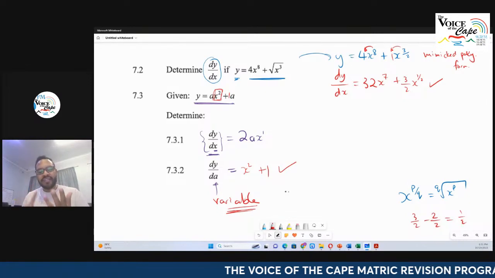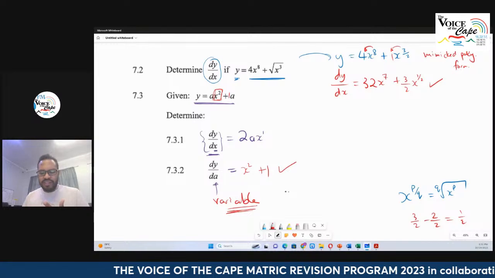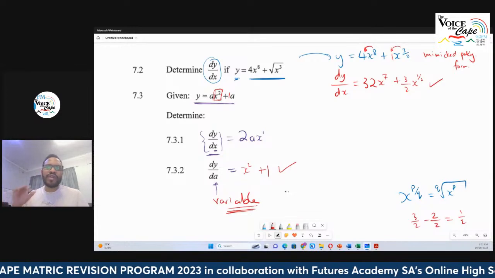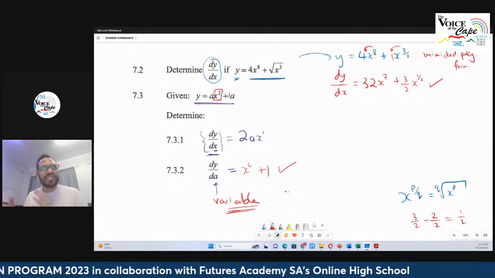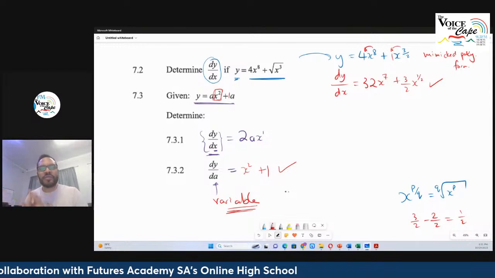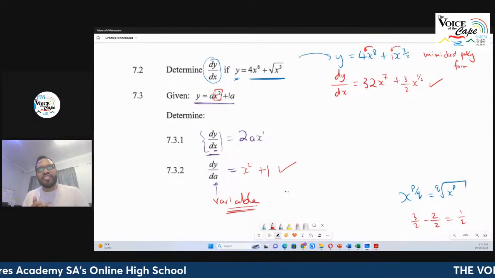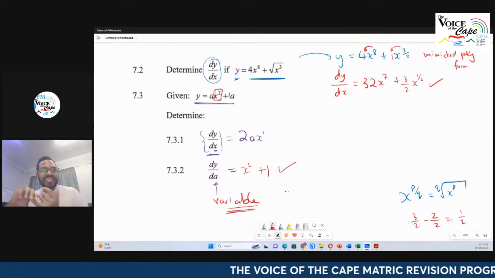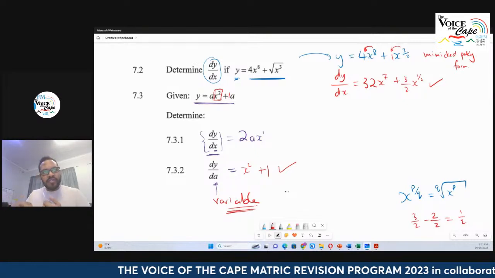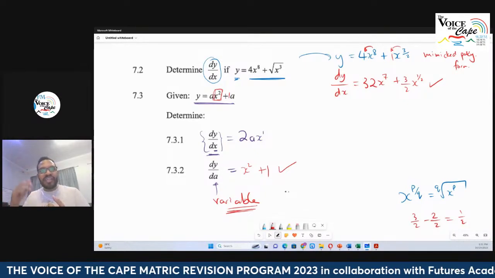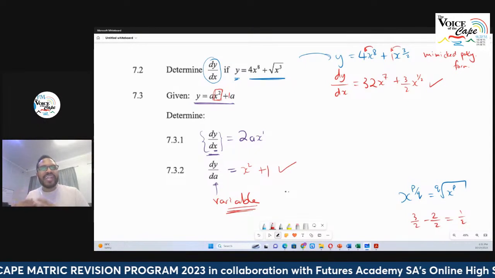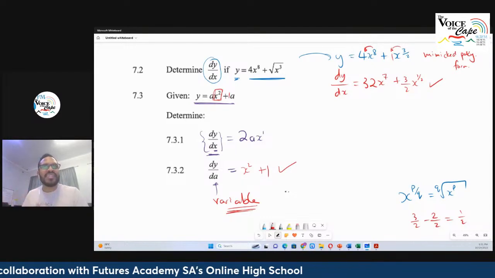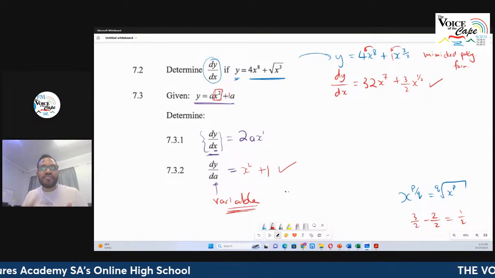To sum it all up, we've tackled limits. We went over the plug and chug method, which is relevant when we have a continuous function. And it's perfect for anything that we will have in grade 12 because we don't deal with any fancy functions that are discontinuous, etc. How do we deal with the plug and chug? We plug in, we substitute, we get one of 3 types. The 3 types that we get is either going to be an indeterminate form, that's 0 over 0, or we're going to get some number over 0, and that's undefined. Or we're going to get an actual number. 0 over something is an actual number, or we get just a real number that pops out, and we can say the limit exists.